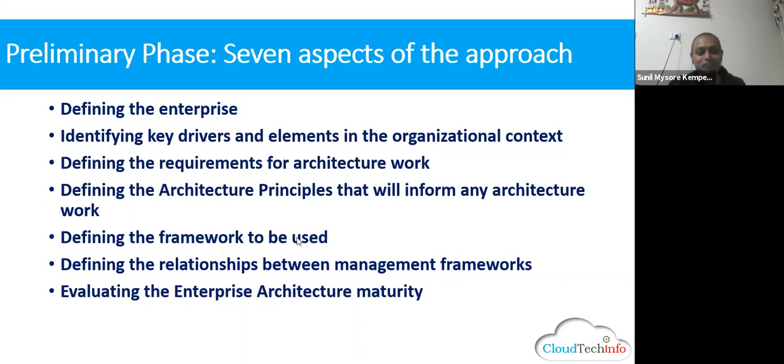Okay, then we go to define the framework to be used. I'll tell you why the framework. By this time, it must come to your mind, why a framework? Can anyone say why you must look at the framework? Think, guys, I really want you to get involved. Think of the ADM phases. In the P phase, we're establishing an EA practice. When I establish an EA practice, think of the ADM cycle. I told you in the A phase, we have the concept of a mindset or a process that needs to work as a project. B phase, business architecture. C phase, application and data. So it's not possible for you to come as an enterprise architect practitioner and define some new things.